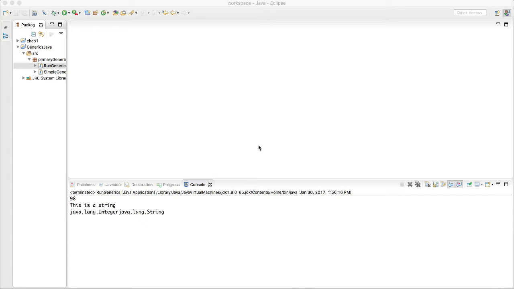Think of it like when we use methods, we pass in parameters so that we can pass arguments at runtime. But when it comes to classes, we do not have that mechanism. What generics does is add that mechanism. We'll be looking at examples obviously, but this is just the introduction.